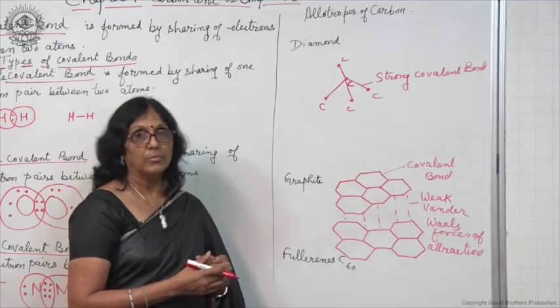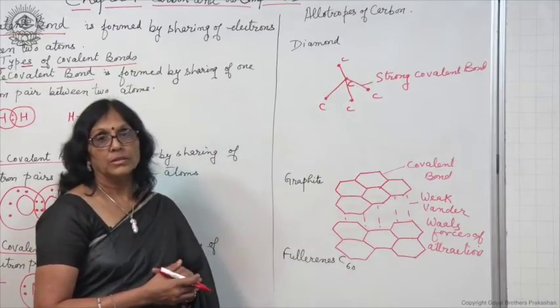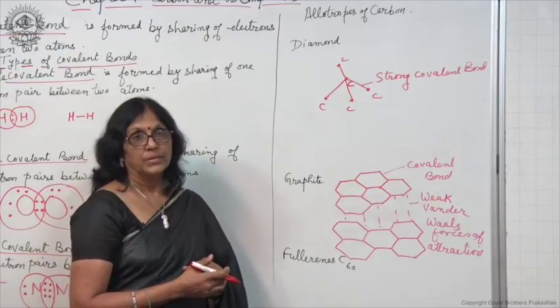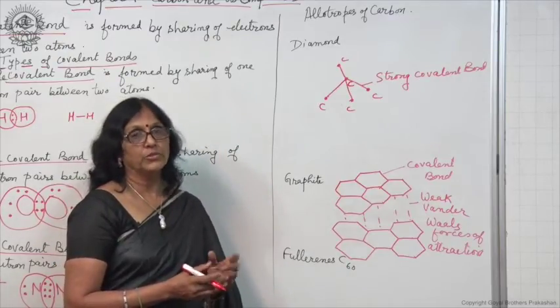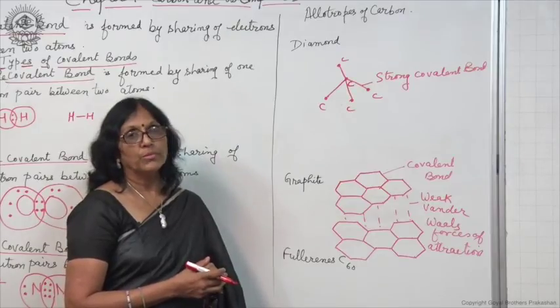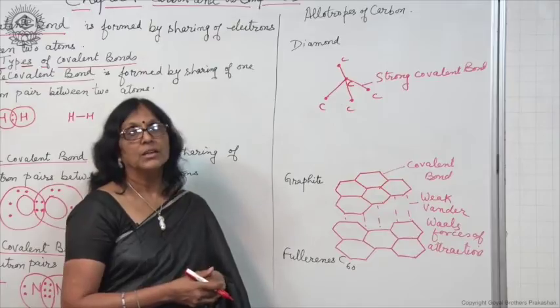And also a very important use of graphite is to make the electrode of the dry cells. If you see that black rod inside the dry cell which you use at home, that is made up of graphite, because it is a good conductor of electricity, so it is used to make the electrodes.